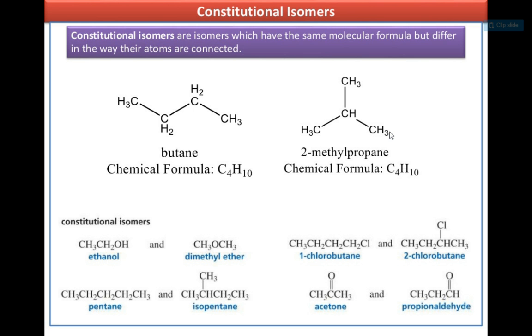Another example, pentane and isopentane. A normal chain is there, and in isopentane there is an iso chain having a branching on the second carbon. This is an example of structural isomerism, that is chain isomerism. Another example, acetone and propionaldehyde, is again an example of functional isomerism, as with the same molecular formula we are representing two classes of compounds. One is ketone and another is aldehyde.